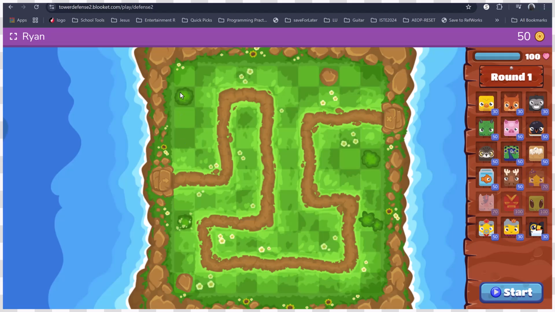So once I answer so many correct answers, it brings me into the game and I can start playing the game. So I click start and I have my object going through.